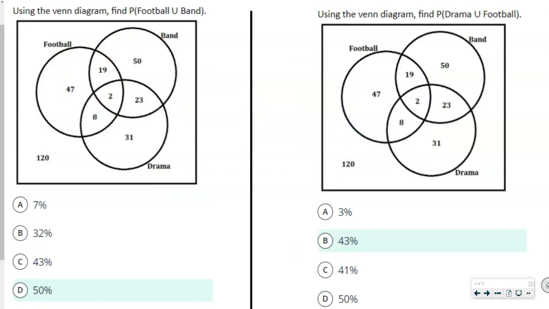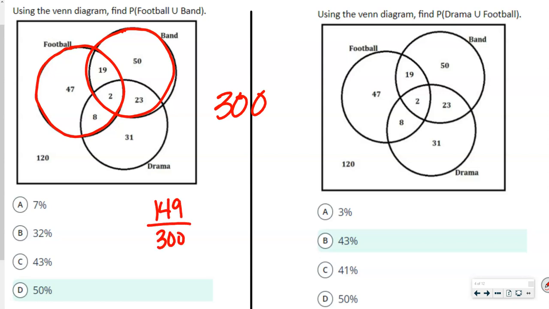Our next problem says, using the Venn diagram, find the probability of football or band, or on the right one, drama or football. So the first thing we have to do is add up all these numbers. So when I did that, I got that there are 300, and the drawings are the same, okay? So then it says football or band. So if we're doing football or band, then we're going to pull the numbers that combine those two groups, right? So when I did that, I got 149, and that's divided by 300, and so that's basically 50%.